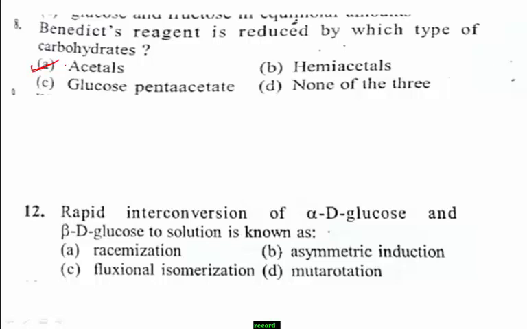Remember, rapid interconversion of alpha D glucose and beta D glucose in a solution is therefore known as mutarotation. Therefore, the right answer for this question is option D.